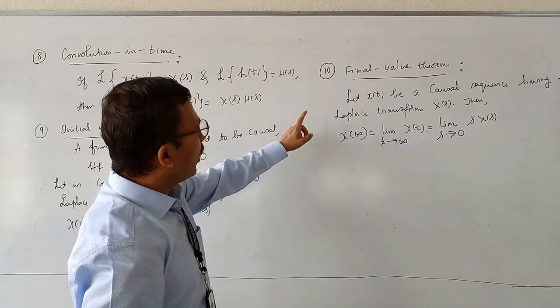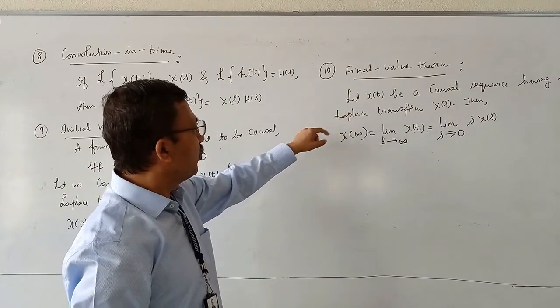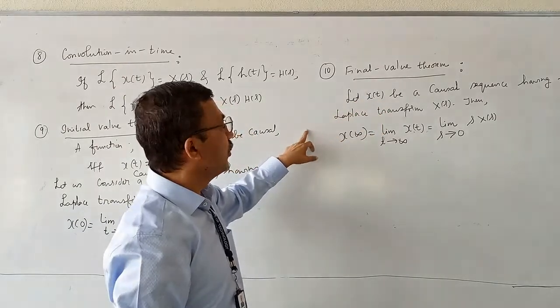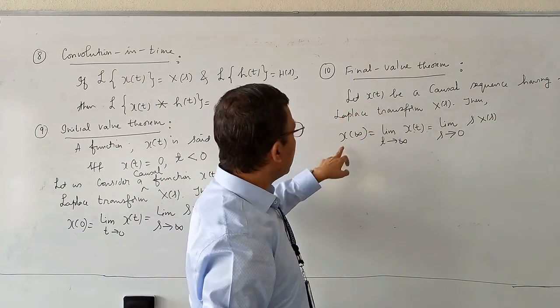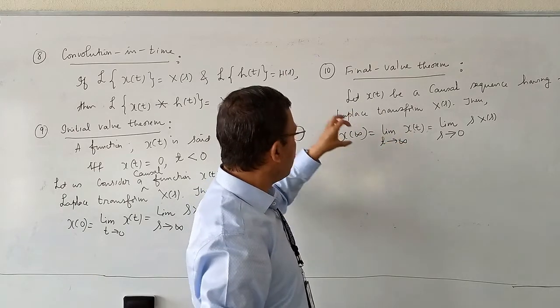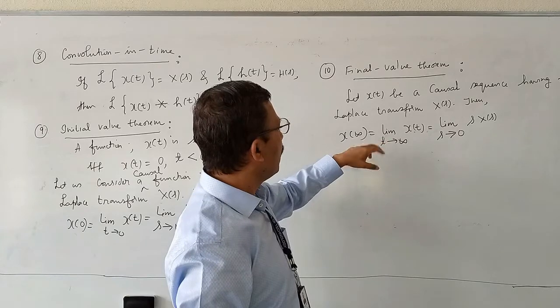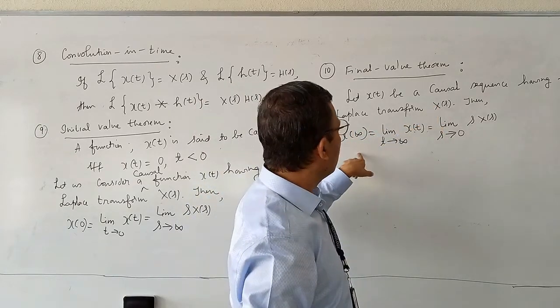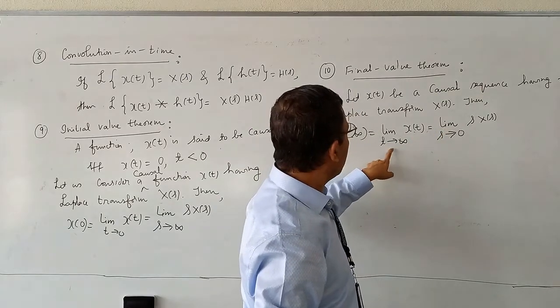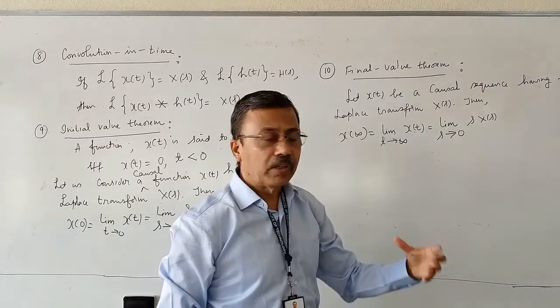So I read the property. Let x of t be a causal sequence. Causal sequence means x of t is 0 for t less than 0. X of s is the Laplace transform of x of t. Then final value of x of t, that means value of x of t at t equal to infinity, can be found without taking inverse Laplace transform of X of s in this manner. Limit t tending to infinity of x of t is equal to limit s tending to 0 of s into X of s.